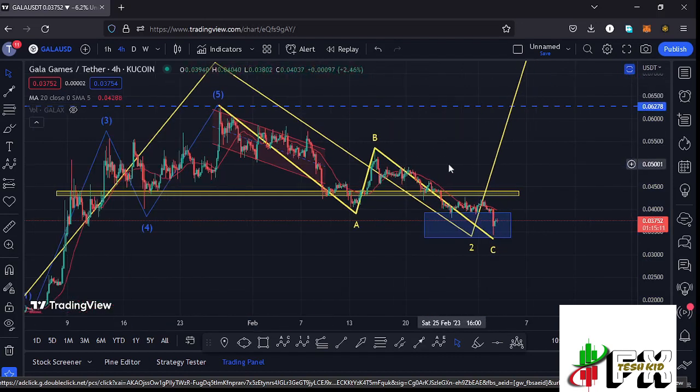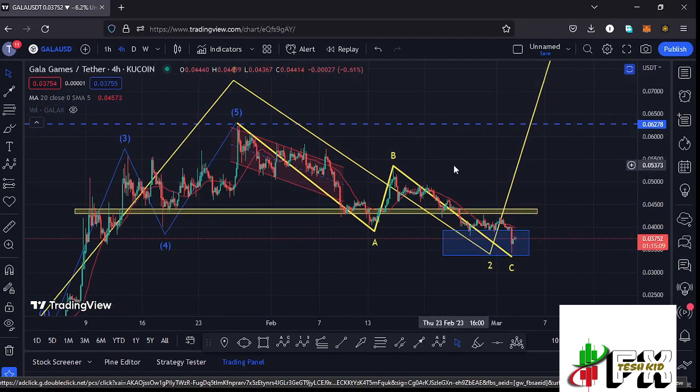And you can see that at the time of this recording, we have fully maximized that target area by giving us a low at around the $0.03468 mark, which is an area that perfectly lies within our target area in the formation of this wave 2.